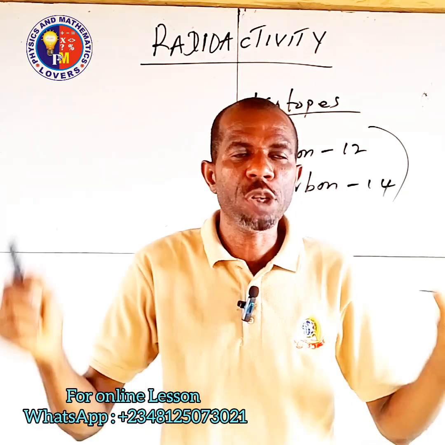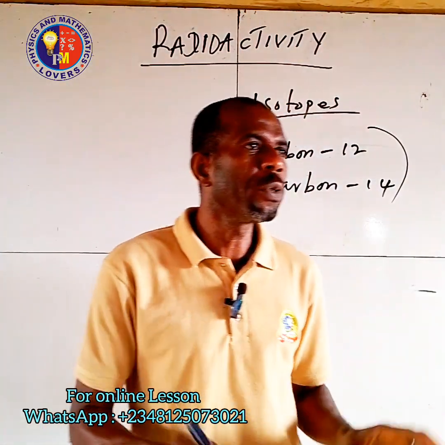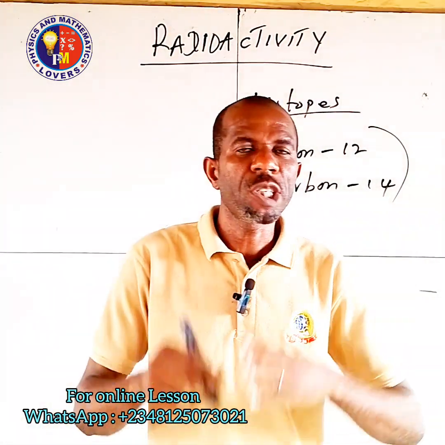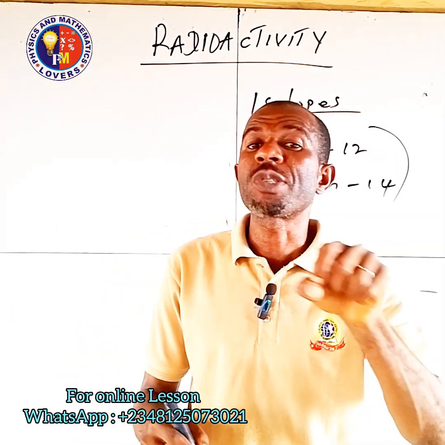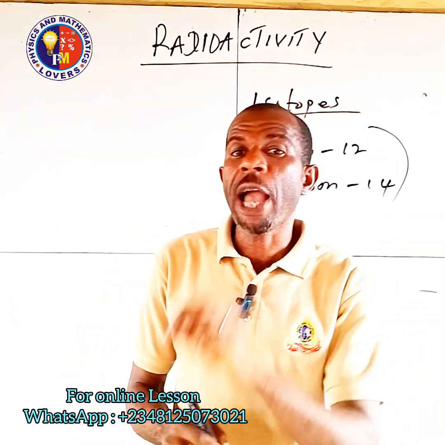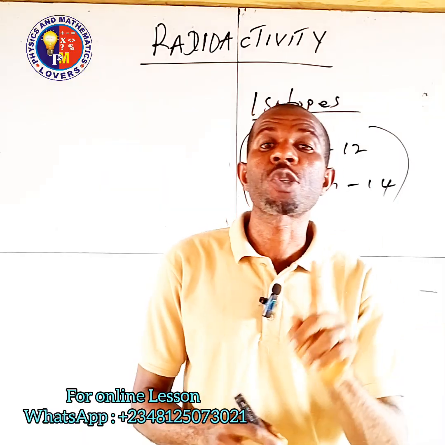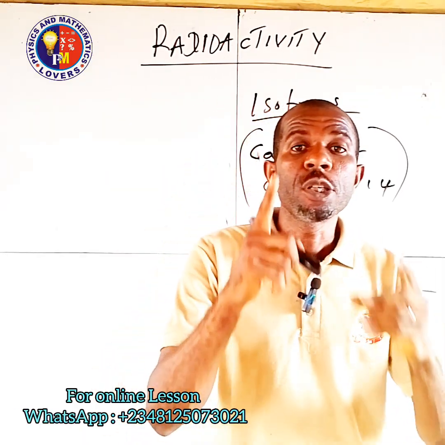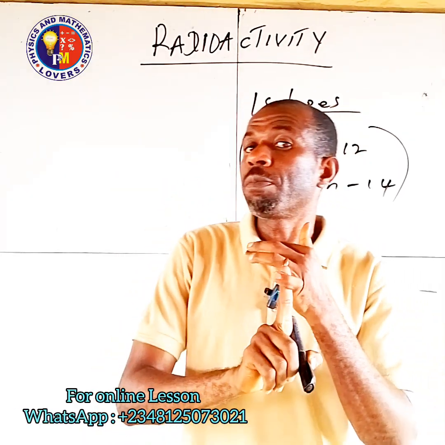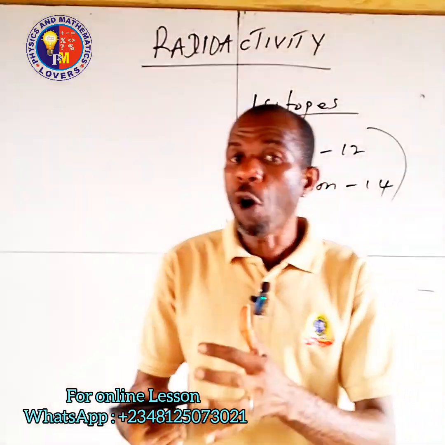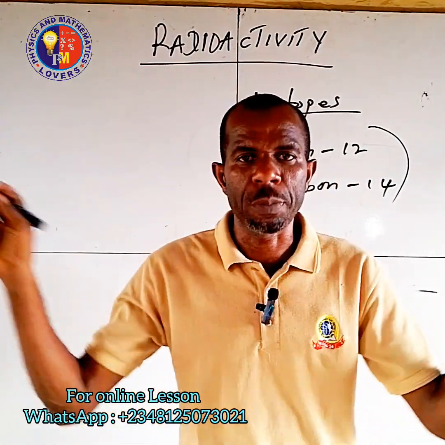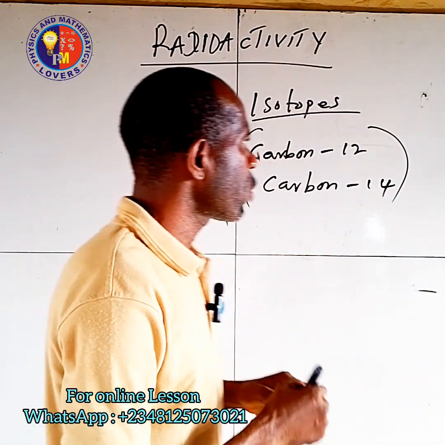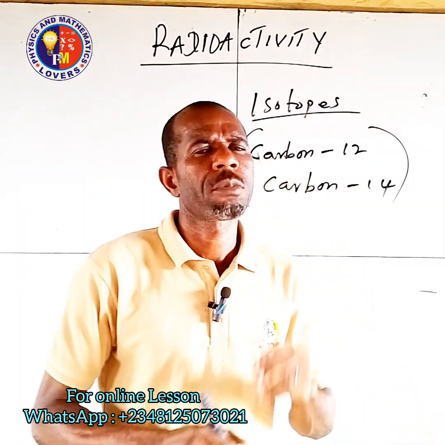That's it. Now let us look at the unstable nucleus. Which nucleus is radioactive? An unstable nucleus. And why is this nucleus unstable? Because we are having either too many neutrons or too few neutrons. So that makes it unstable. Now, radioactivity is of two types.